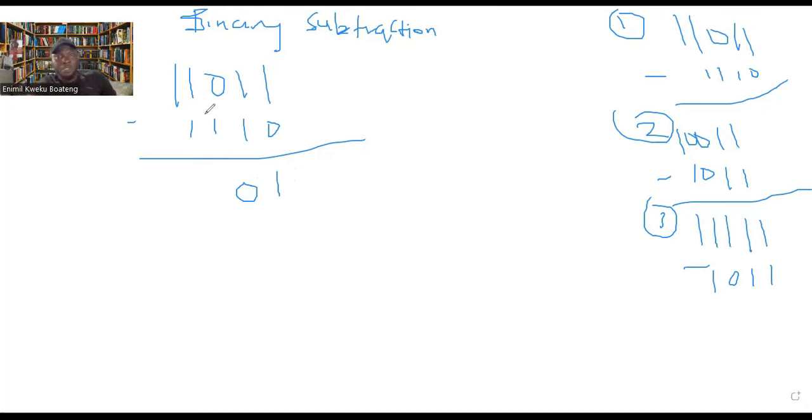But fortunately for us, there is 1 here which we can borrow. So though it looks impossible here, it is actually possible because there is 1 here. So we need to borrow this 1. But when you borrow this 1, because you're working in base 2, which is binary, you have actually borrowed 2 and not 1. So we'll borrow the 1 from here. We can cancel this and put 0 here because we borrowed it. It's no longer there. And then we cancel this and put 2 here. Because we borrowed and added to this, it is no longer 0, but 2.